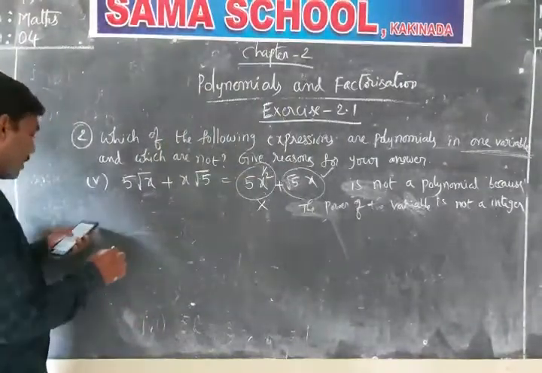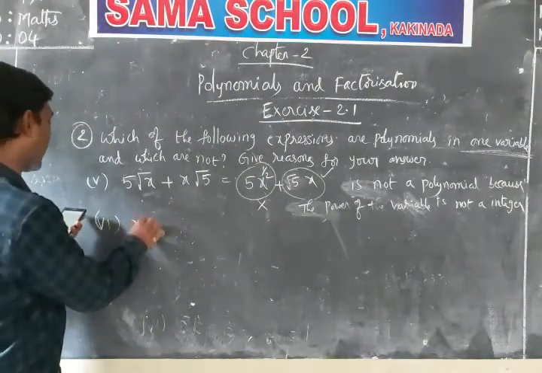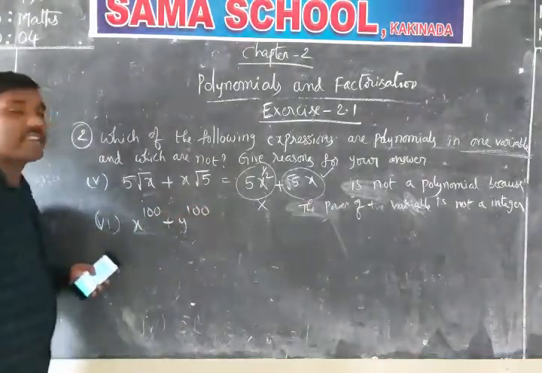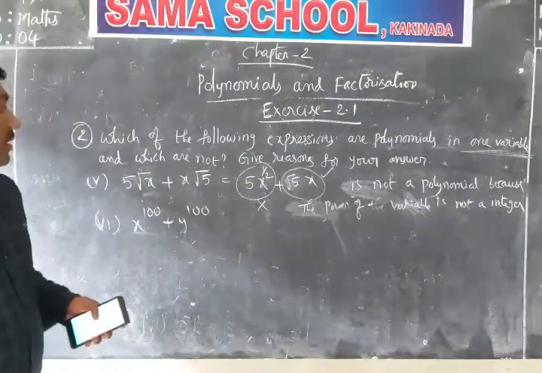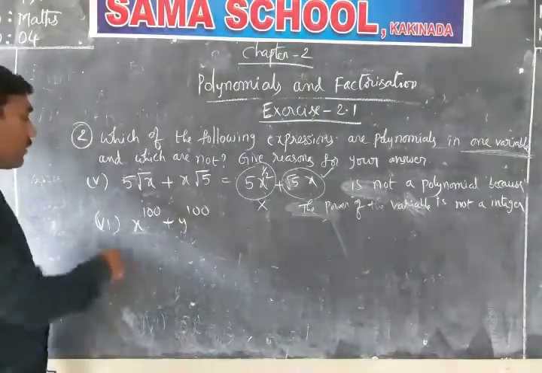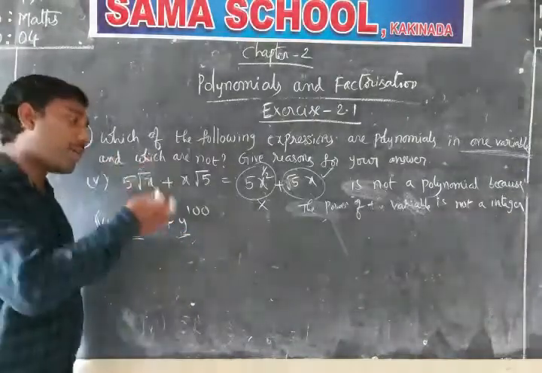Next, the last one in this model, the sixth one, is x power 100 plus y power 100. You can understand very easily. Here one variable is x, another variable is y. Is it a polynomial or not?